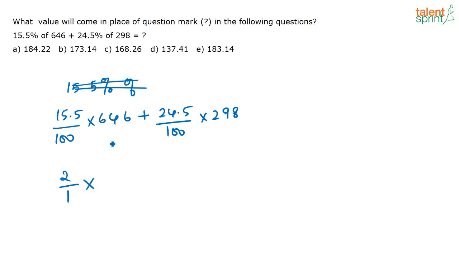This is 2 by 1 into 646. 6 plus 6, 12. 12 plus 4 is 16. Or 1 plus 6, that is 7. That is the digital root here. Then you have 24.5 by 100. So again you have 4 plus 2 is 6. 6 plus 5 is 11. 11 means again 2. So 2 into 7, and you have a 9 here, I cancel out that 9. Then you have 10, that is equal to 1. So the digital root for the net answer should be 14 plus 2, that is 16, which is equal to 7. So the digital root of the answer has to be 7. Okay.